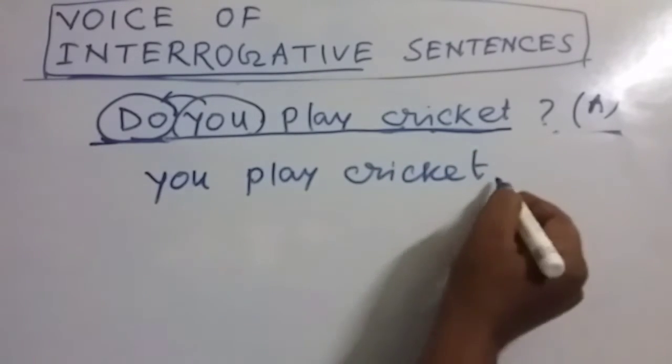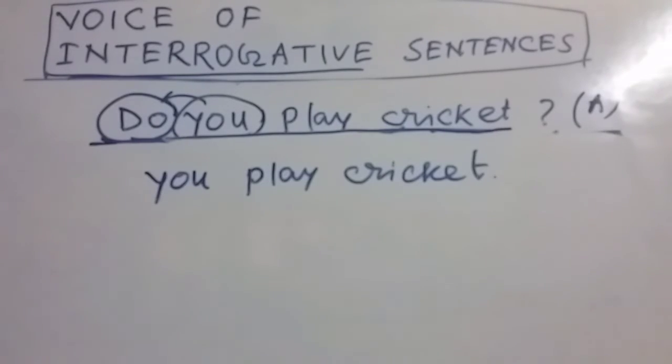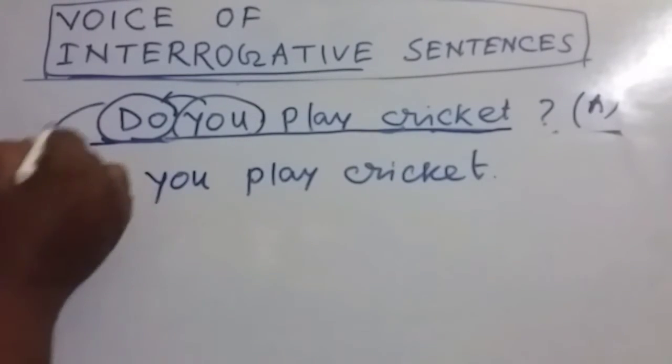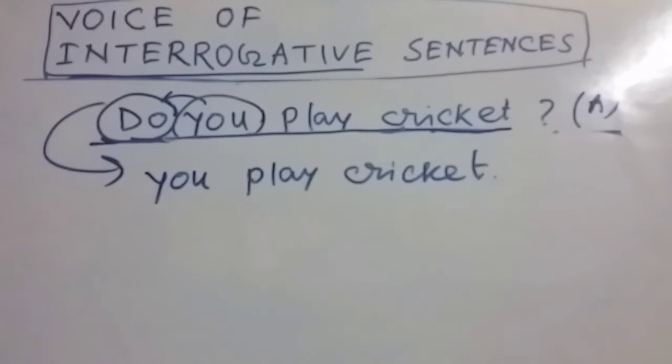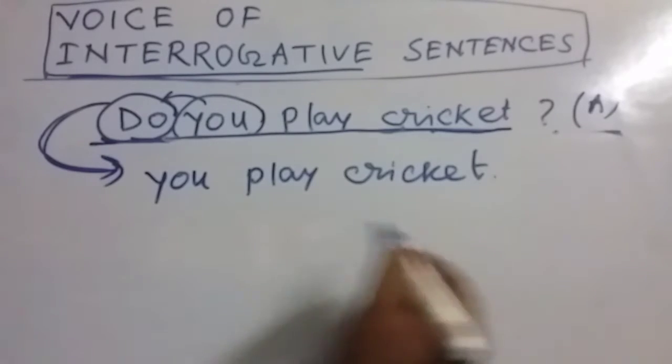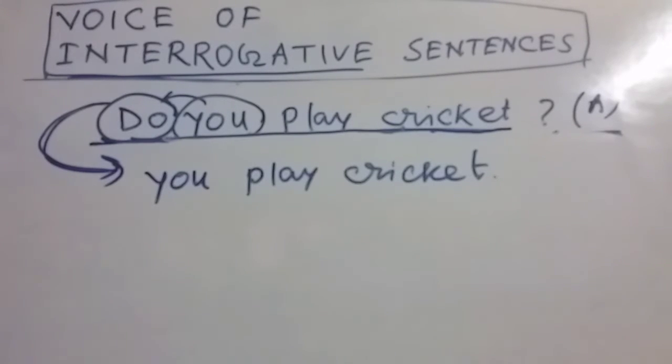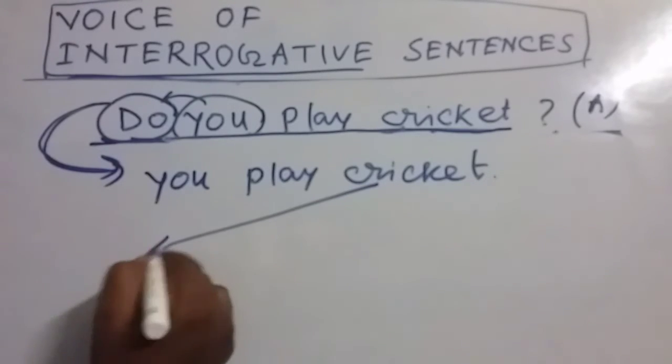That means this is not the proper form of the given sentence. We are using the affirmative structure of this one. So you play cricket, this is the affirmative structure. Now we can change it. So we have to use cricket.